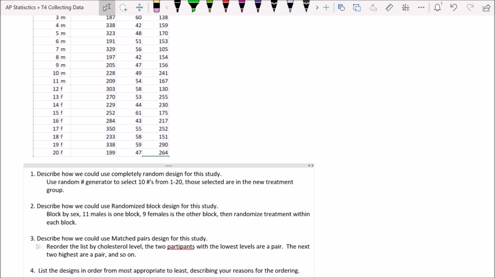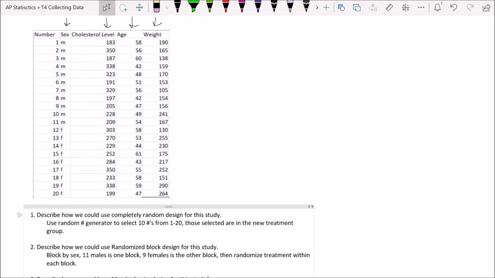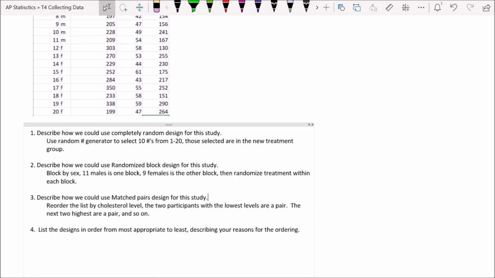And then obviously we have to randomize which participant gets which treatment. And that would be if we think that people with a lower cholesterol level are going to react differently to this drug than people with a really high cholesterol level. Okay, and so that would be a little bit better. So in this particular example, what are the best and the worst designs of these? My opinion is the match pairs is the best.